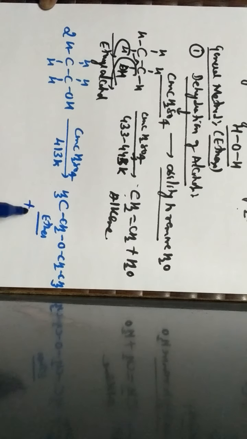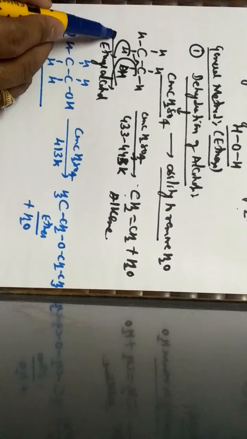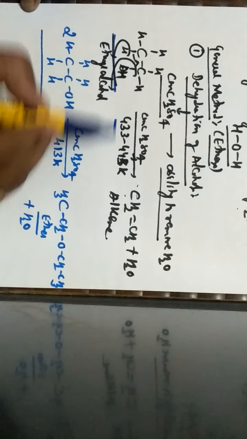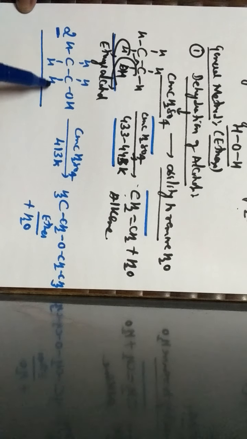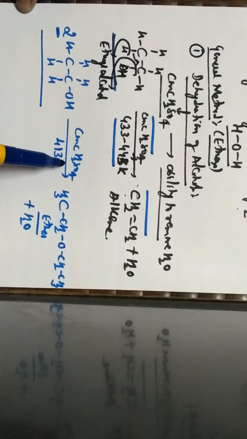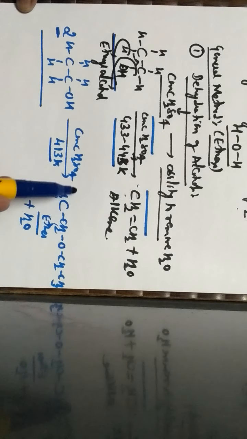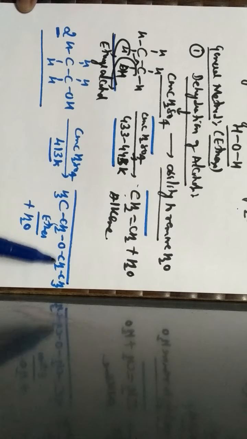Now a question comes, how is this ether obtained when 2 molecules of alcohol are utilized? When 1 mole of alcohol is subjected to dehydration using concentrated sulfuric acid, you obtain an alkene. But when 2 moles of alcohol are treated at 413 Kelvin, diethyl ether has been obtained.